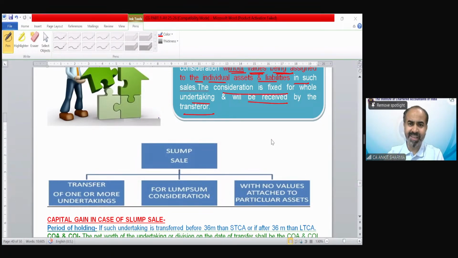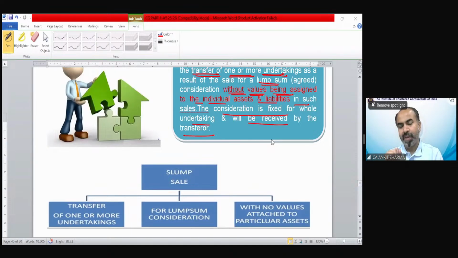A very interesting thing is there. We have seen that after the amendment on or after 23rd of July, either your asset would be long term after 12 months or after 24 months.